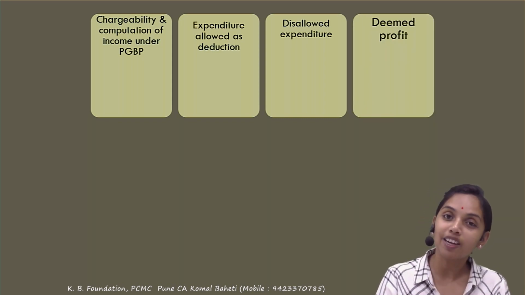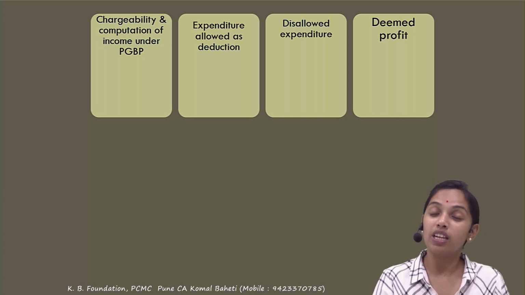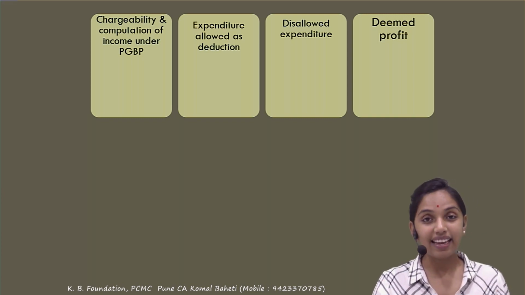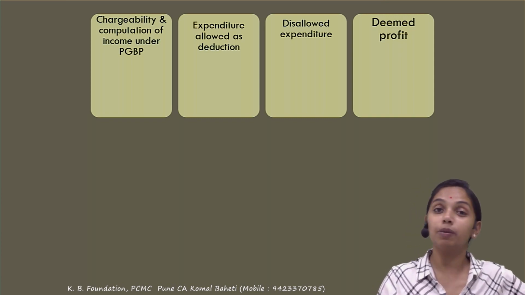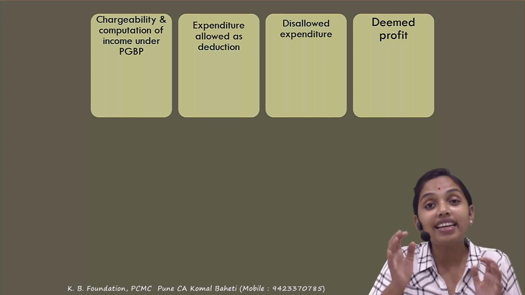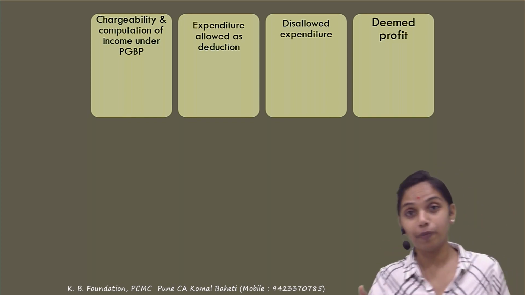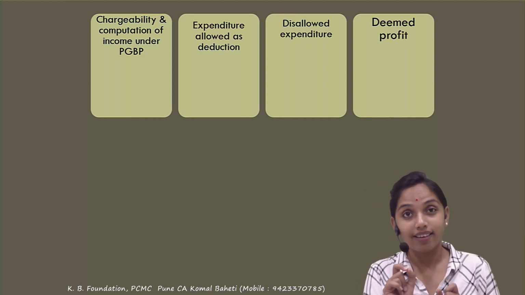The fourth part of the PGBP is certain deemed profits. What is meant by deemed profit? You have taken expenses as a deduction in any of the preceding previous years, and then later on you have done the recovery of such expenditure. Then what would happen? Such recovery would be taxable under the PGBP under section 41.